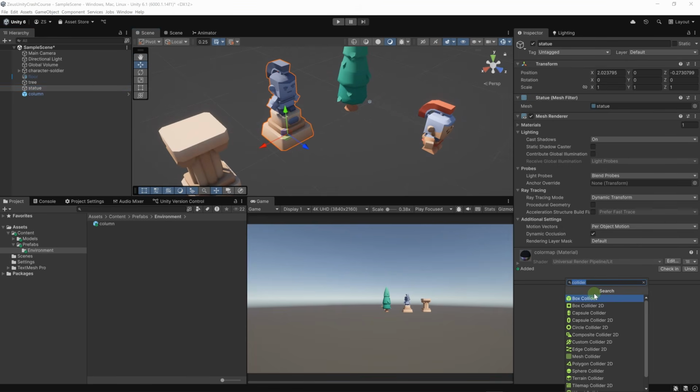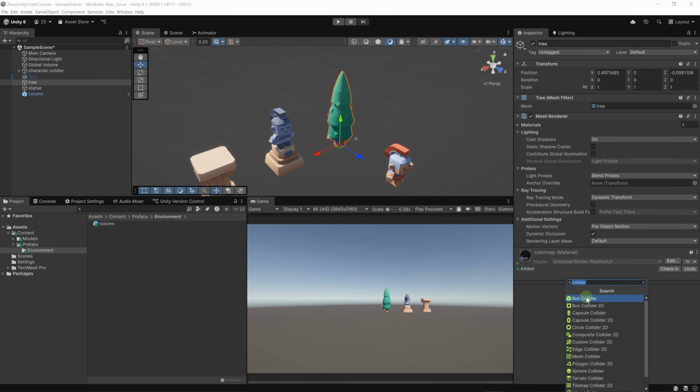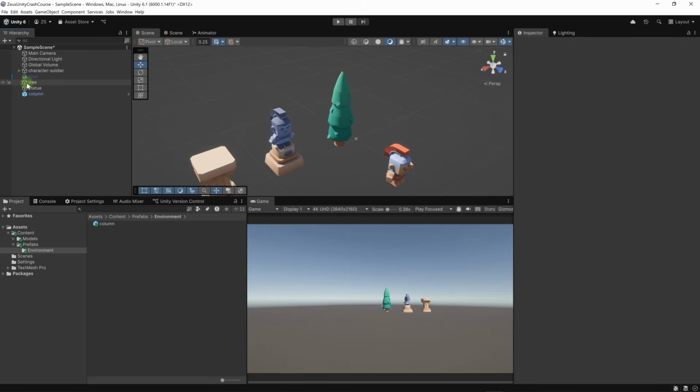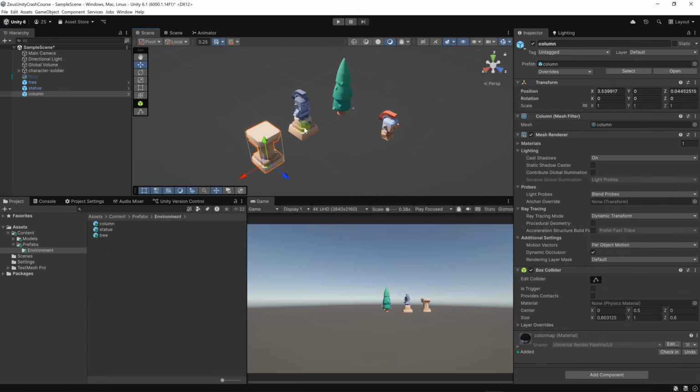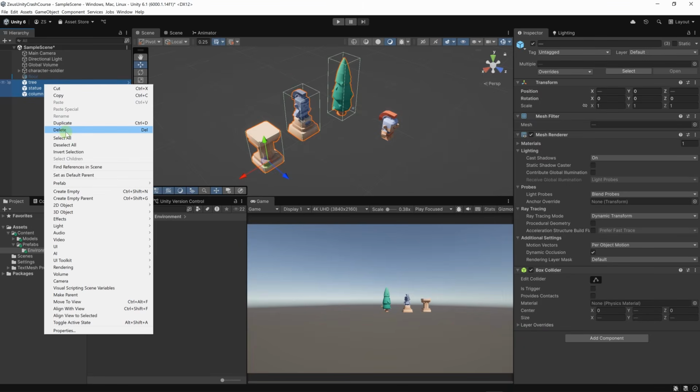Let's create a box collider. So we're going to add a new component, then choose box collider. And let's do the same for the tree. Let's add a component, then box collider. And I'm going to drag each of these elements here, the tree and the statue. Okay. Now these are prefabs. We can safely remove them from the scene. So let's select them all, then hit delete.